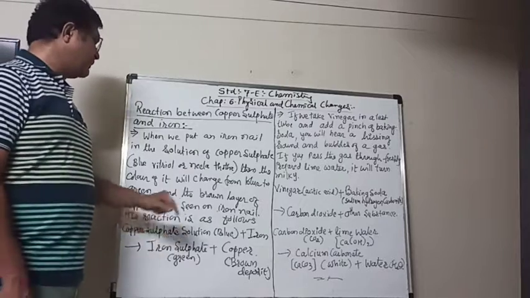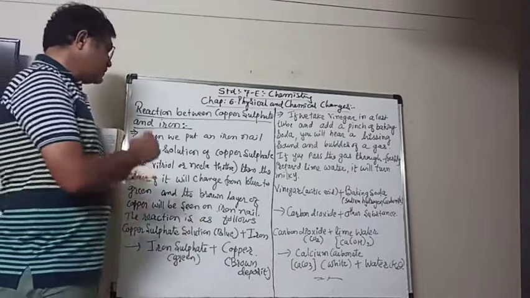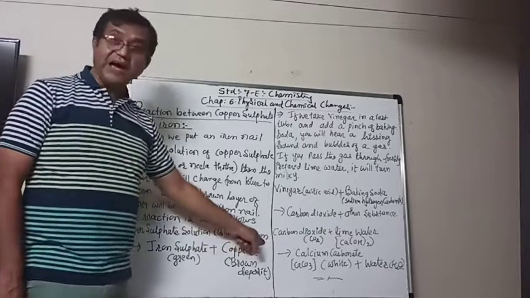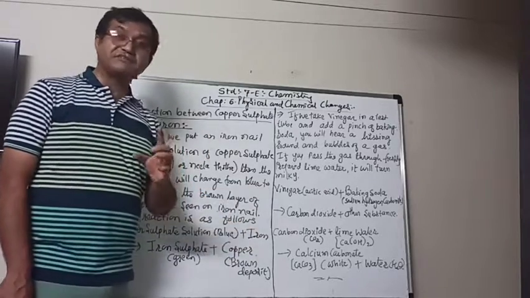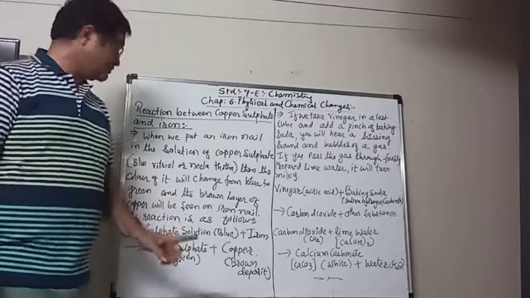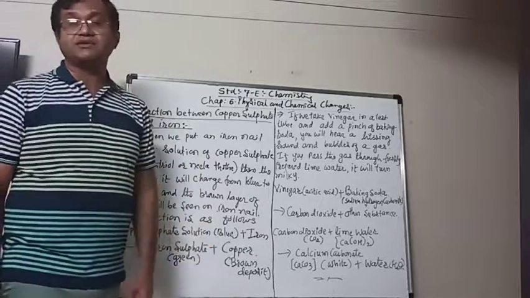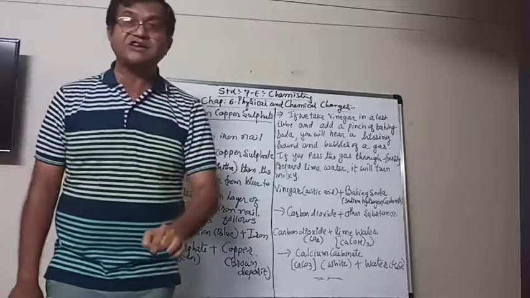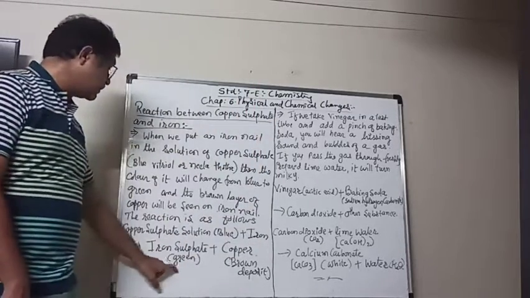So copper sulfate solution is a blue color, plus iron nail, means iron. Then what happens? A new thing is made, that is iron sulfate. And because of the formation of iron sulfate, it has a green color.